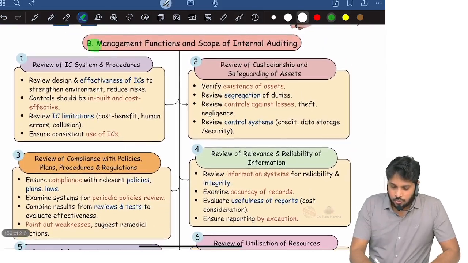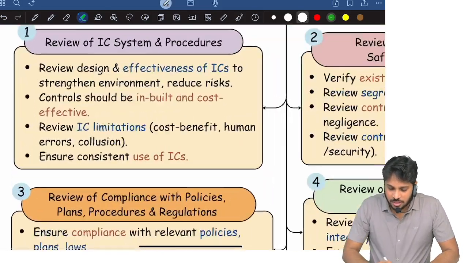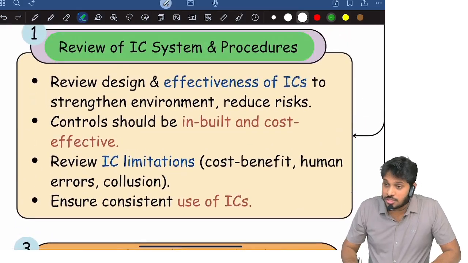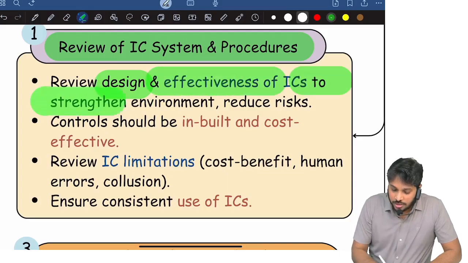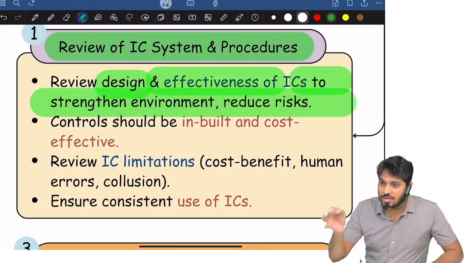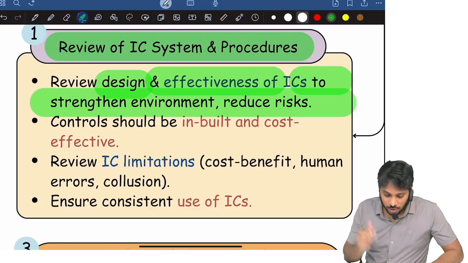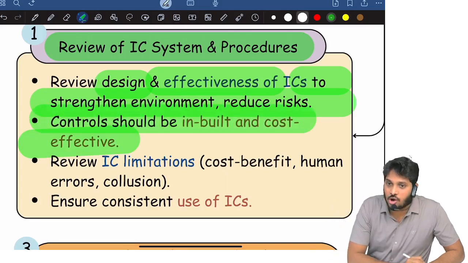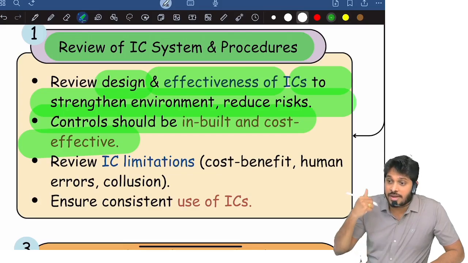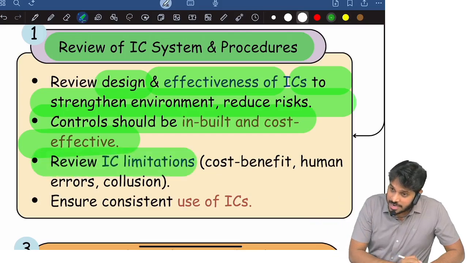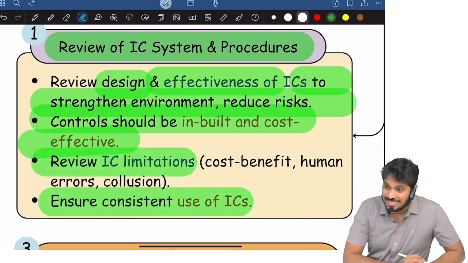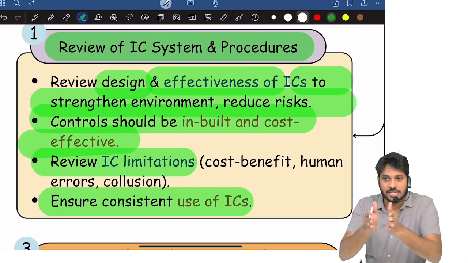Next, what are the various functions and scope of internal auditing? They review internal controls and procedures. What do they review? They review the design of the control, the effectiveness of the control, in order to strengthen the environment and reduce the risk of fraud, risk of error, all that. Controls should be inbuilt and cost effective. Internal auditors will mainly focus on whether the controls are inbuilt and cost effective or not. Review limitations, and they ensure consistent use of internal controls, whether the entity designed and implemented them.